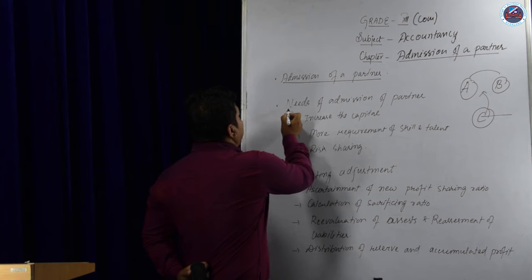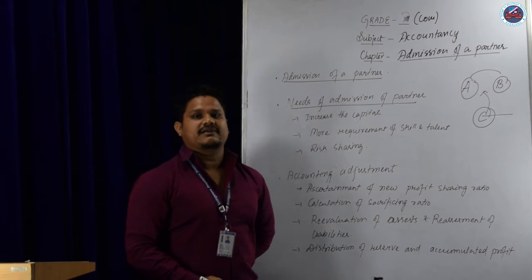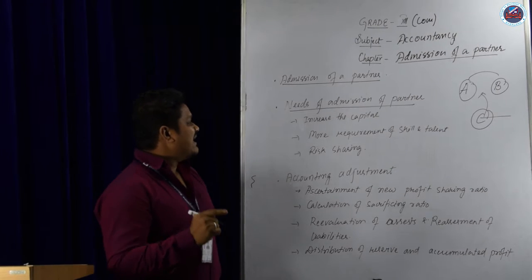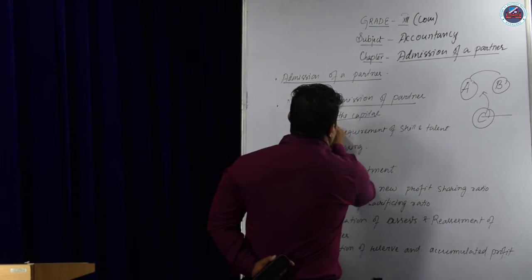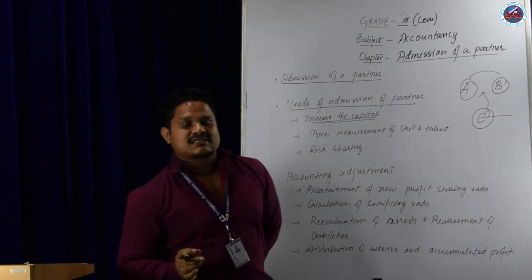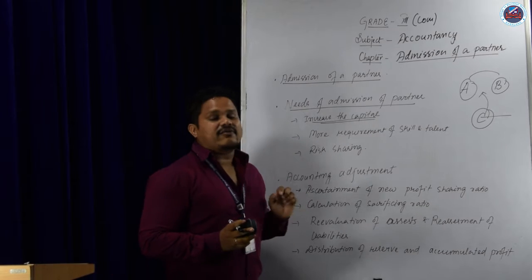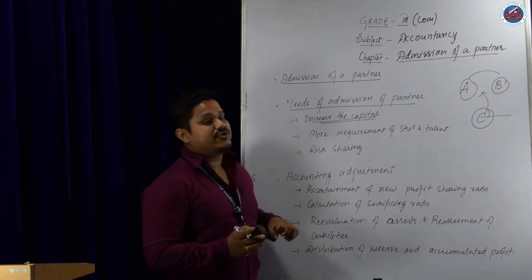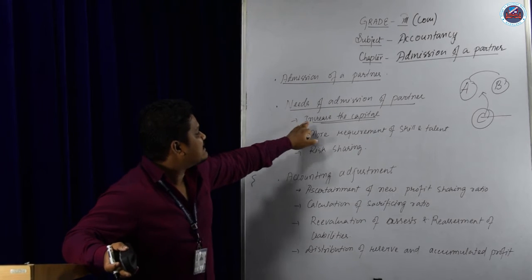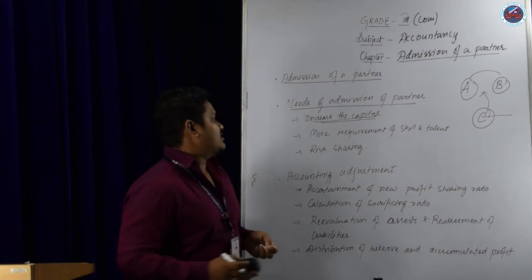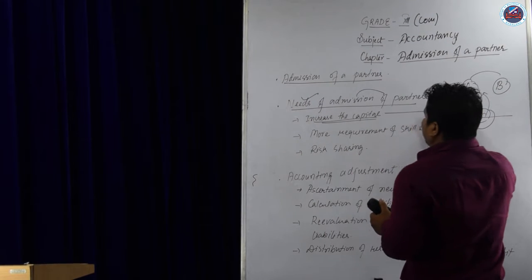Next is, why is admission of a new partner required? The needs of admission of a partner. Why is a new partner required in the business? To increase the capital. Suppose A and B are doing a business and they need more capital to do the business. And they will invite one new partner, suppose C, and she will bring capital to expand their business. That is, increase the new capital. So that is why a new partner is required, to increase the capital.